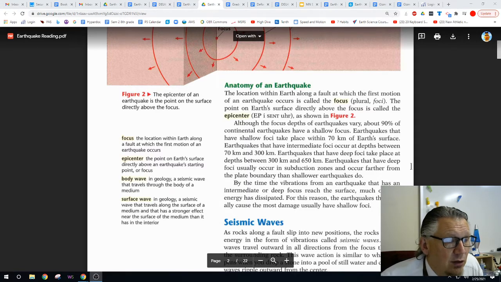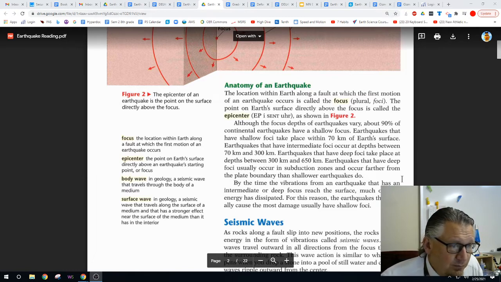Earthquakes that have shallow foci take place within 70 kilometers of the Earth's surface. Earthquakes that have intermediate foci occur at depths between 70 kilometers and 300 kilometers. Earthquakes that have deep foci take place at depths between 300 kilometers and 650 kilometers. Earthquakes that have deep foci usually occur in subduction zones and occur farther from the plate boundary than shallower earthquakes do.